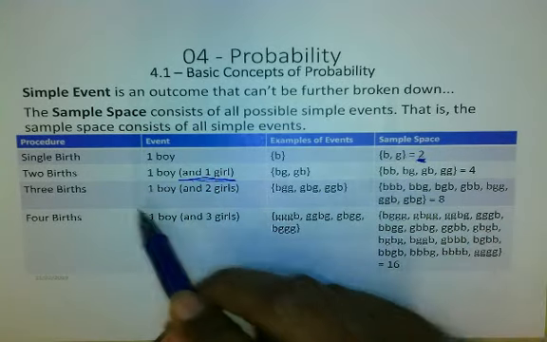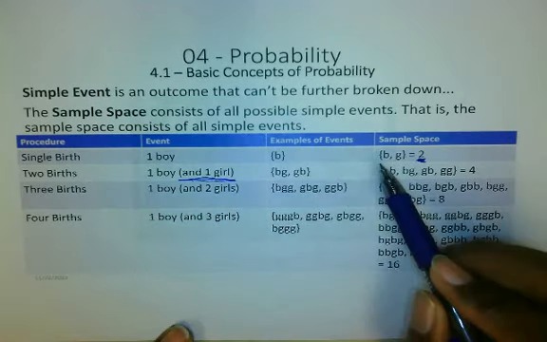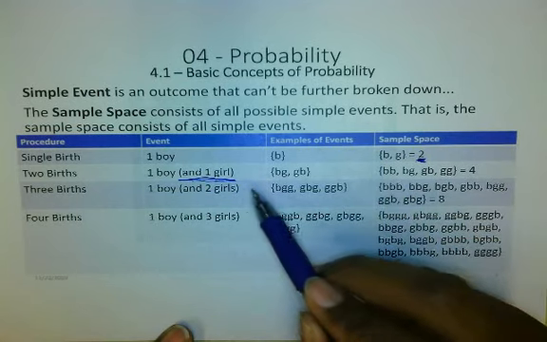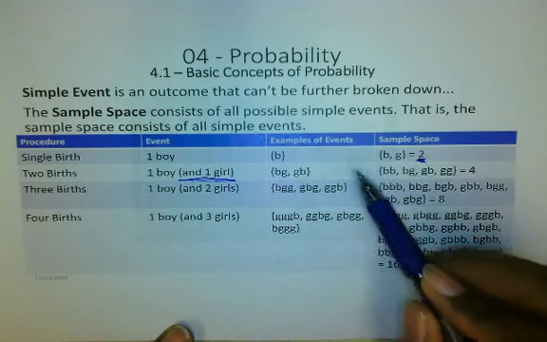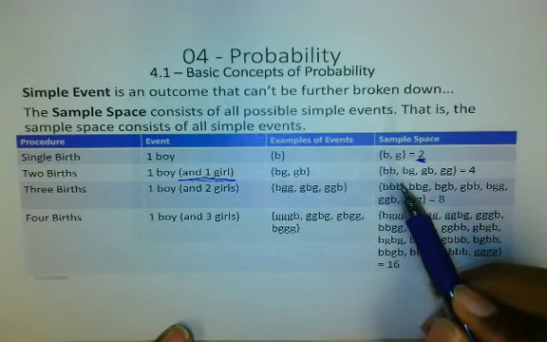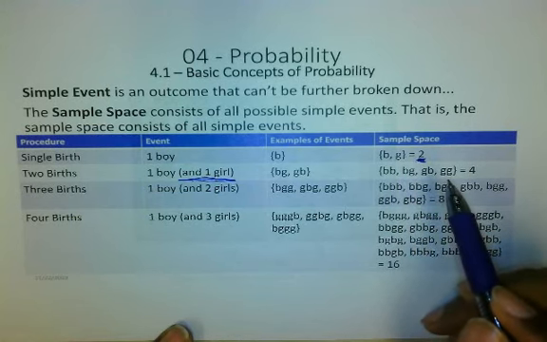Now, when you think about the procedure of having 2 births, you think about the sample space, all possible simple events. Not just the simple events we're interested in, but all of them. We can have 2 boys, a boy and a girl, a girl and a boy, or 2 girls.